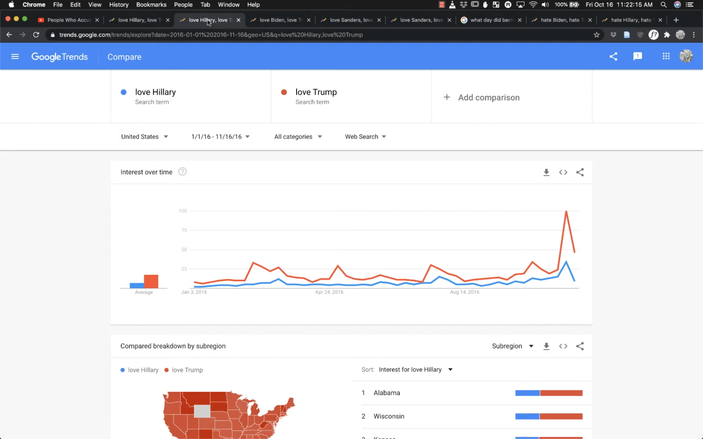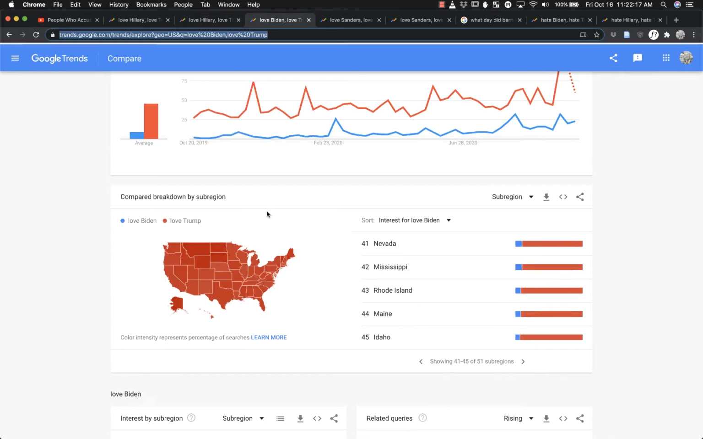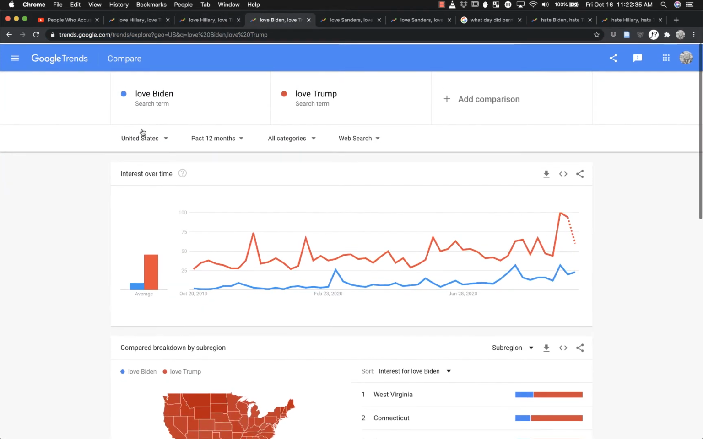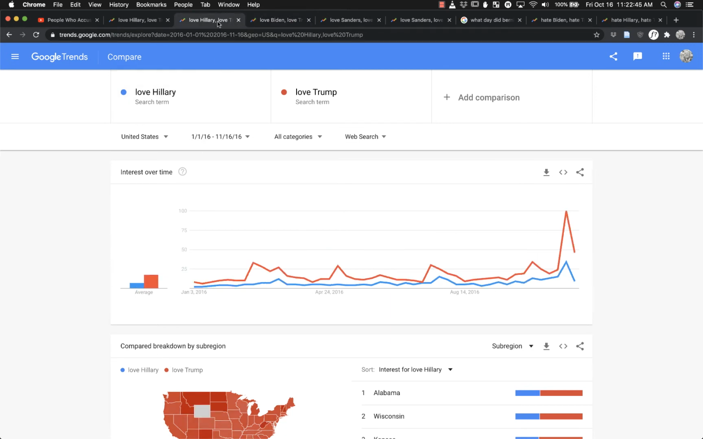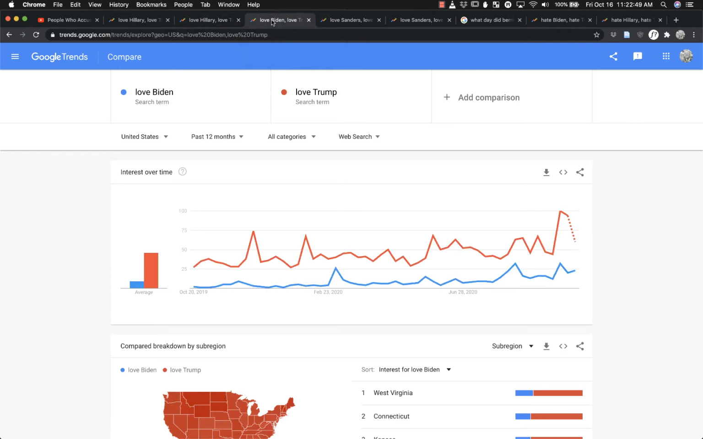So for some context, let's also look at this year. This year we have love Biden, love Trump. And we can see that differential is even wider. 46-9. So again, here's the last election cycle, and here's this election cycle. That gap has widened considerably between the two candidates.